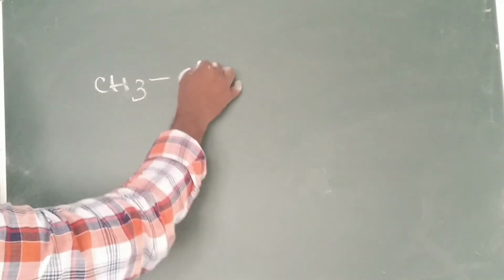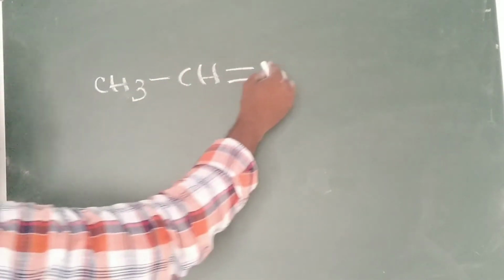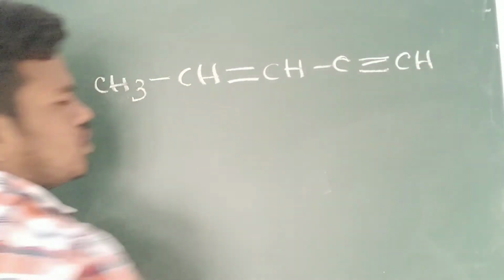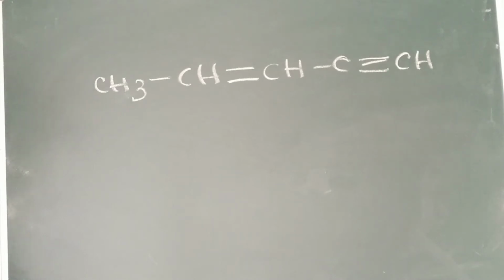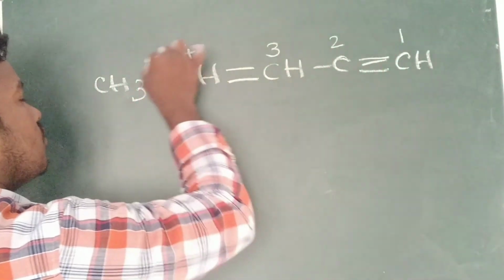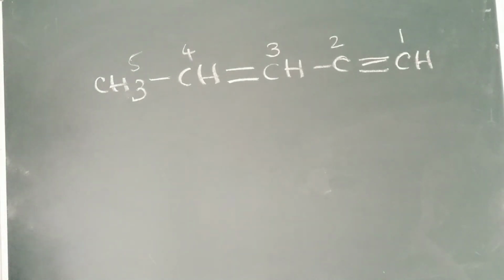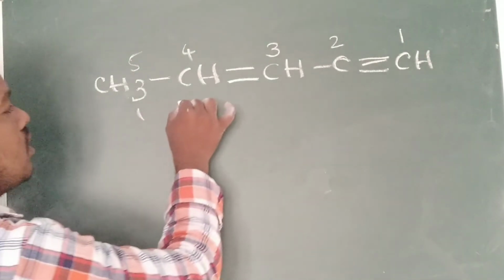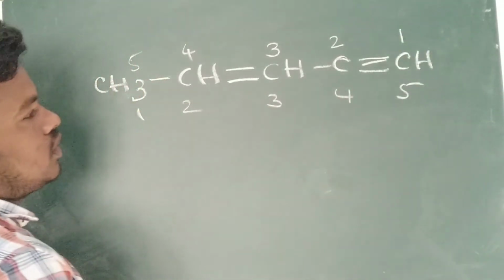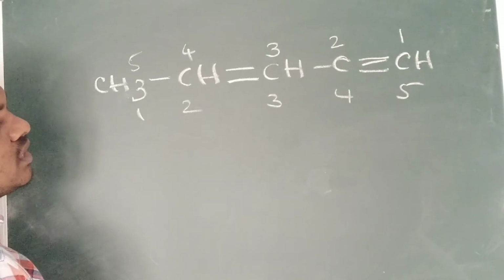CH3 CH double bond CH C triple bond CH. Just now we discussed one example, and now another example. I have taken pentane, with one triple bond and one double bond. Now how will you give the name? Numbering 1, 2, 3, 4, 5. I have taken a 5 carbon chain, 1, 2, 3, 4, 5 positions.